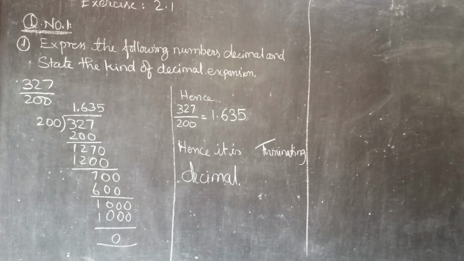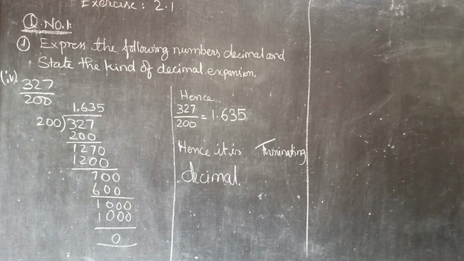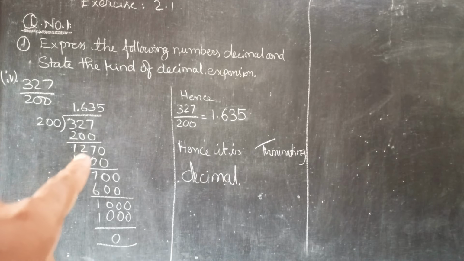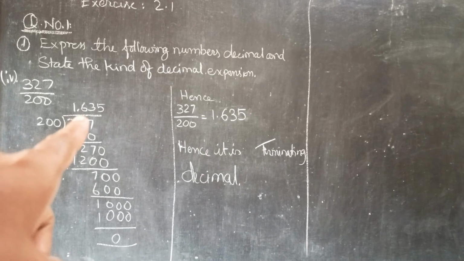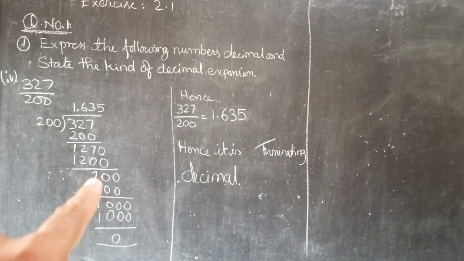Now we are coming to the last subdivision of question number 1, subdivision number 4. In this, the question is 327 by 200. We divide by 200, 1 times 200, then 127 left. We place a 0 by keeping a decimal here. 6 times 200 is 1200, 70 is left.